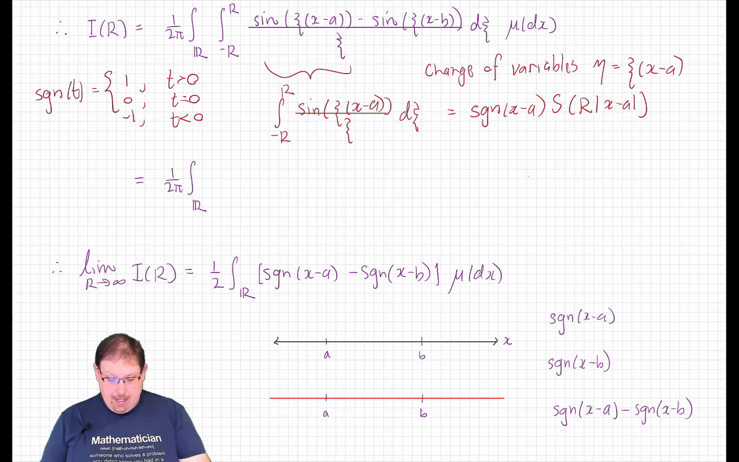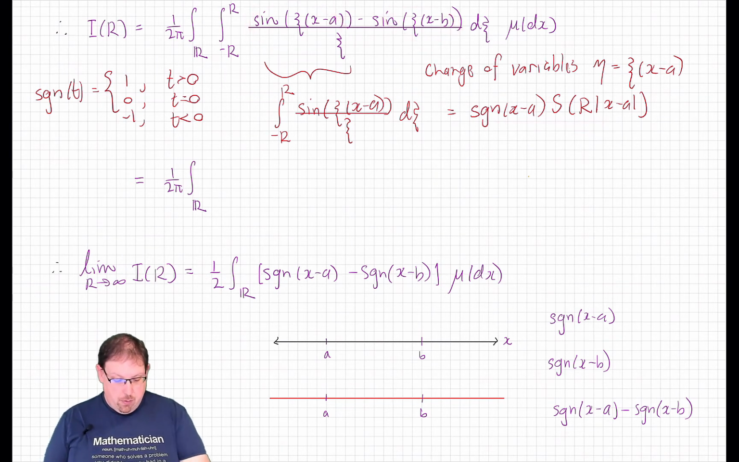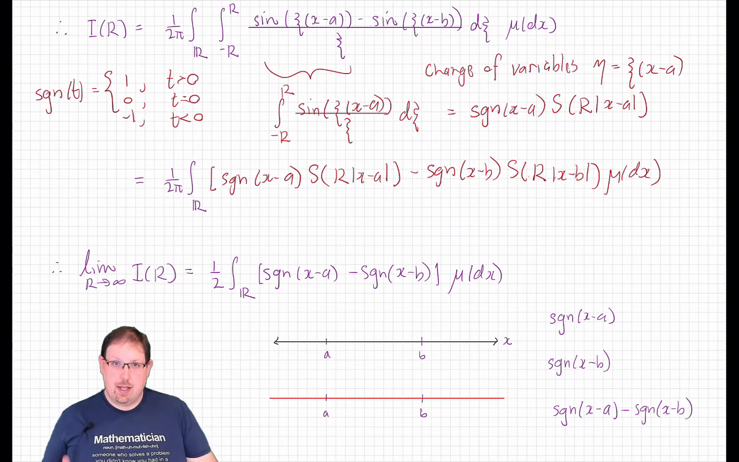So putting that together with both of the terms, using this change of variables, we can rewrite I of r as 1 over 2 pi times the integral over the whole real line of this difference of signumed s functions. Now that's as close to an explicit expression for I of r as we're going to get, but remember that we're only interested in the limit as r goes to infinity. Let's look at what happens to the integrand as r goes to infinity.